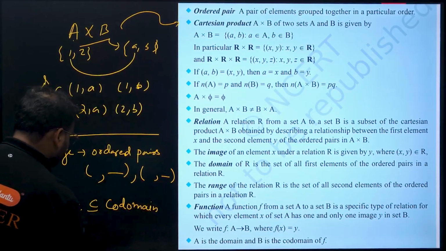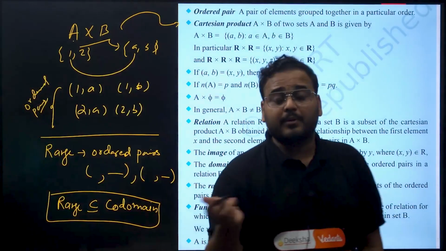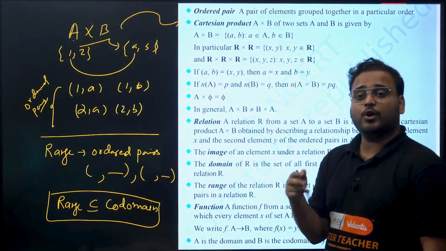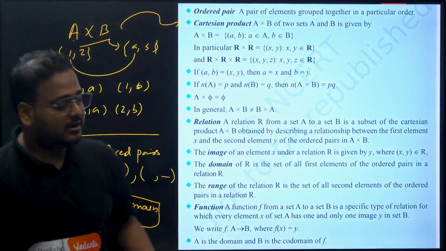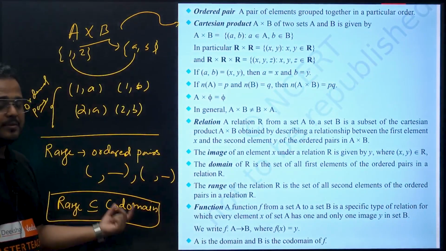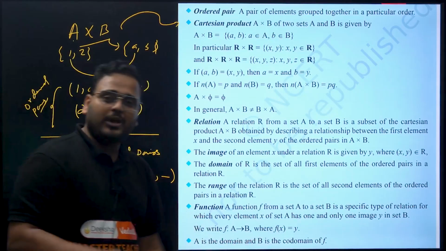So this range that you see over here will always be a subset of codomain. Sometimes it might become equal also, that we call as an onto function. Remember, you're going to learn that in PU2 later, but understand this: range is always a subset of codomain, and they might be equal or might not be equal as well, okay.